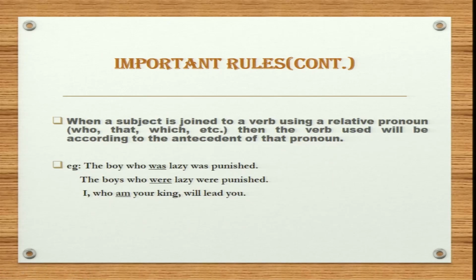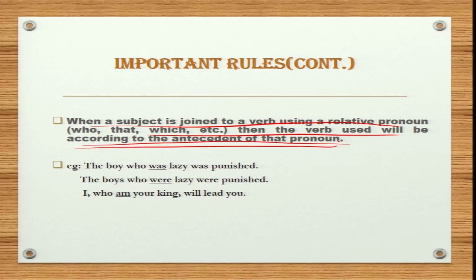Now moving on to the next rule. When a subject is joined to a verb using a relative pronoun like who, that, which, and so on, then the verb used will be according to the antecedent of that pronoun. Let me explain this with the help of an example.